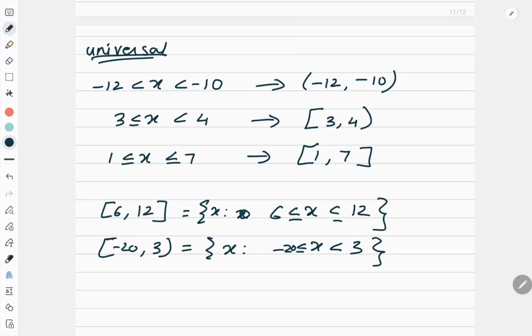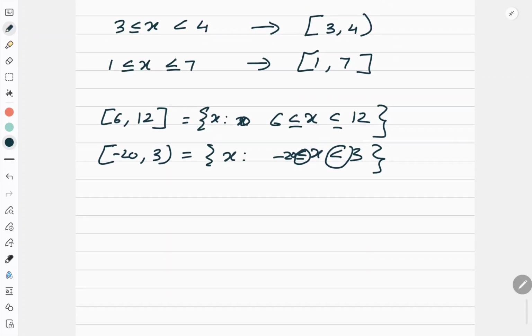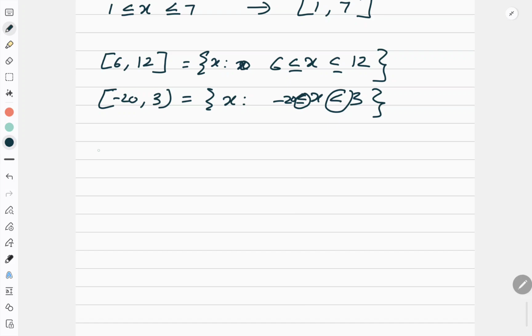So when it is closed, it comes like this. When it is open, it comes like this. Correct? Now I will give you one question. You have to just tell me the answer as true or false.